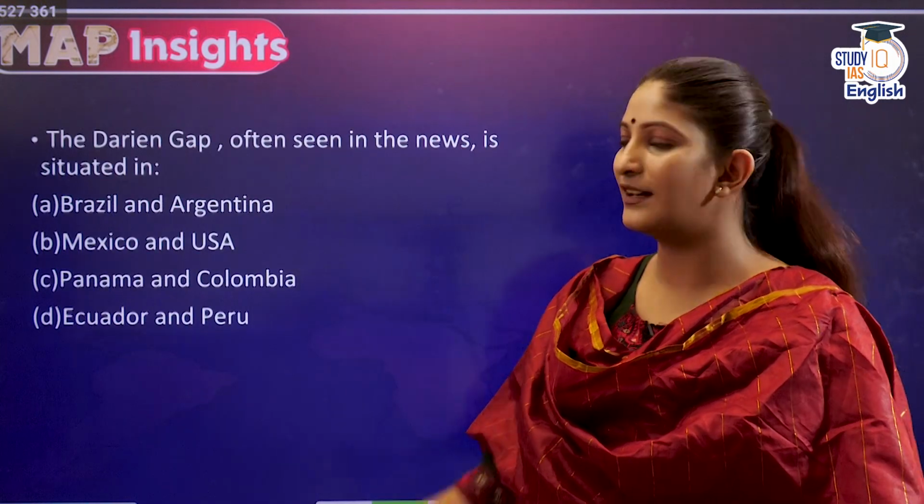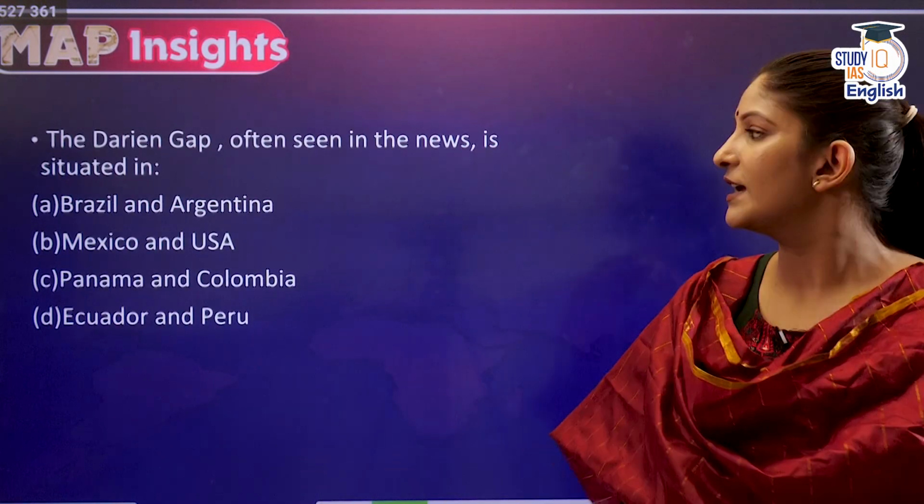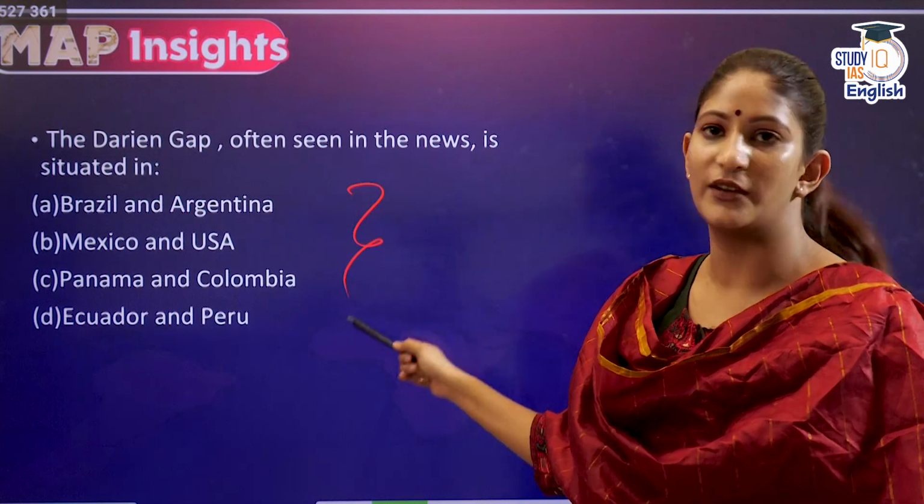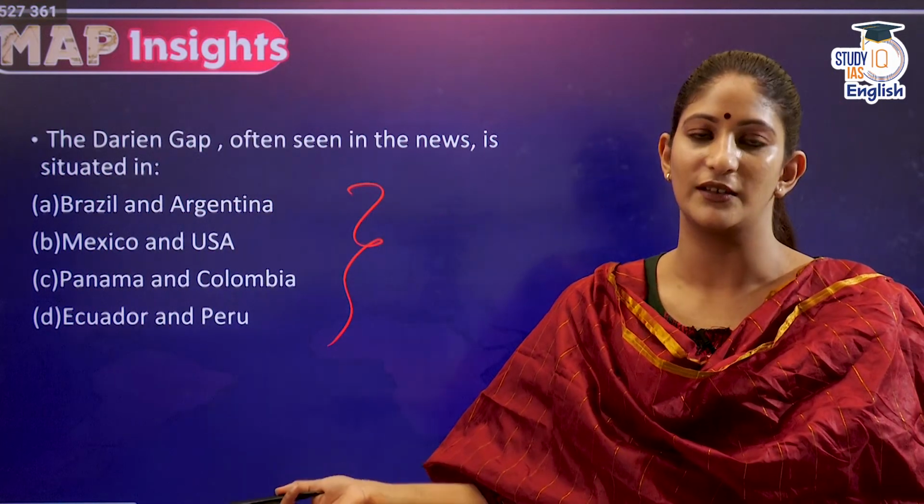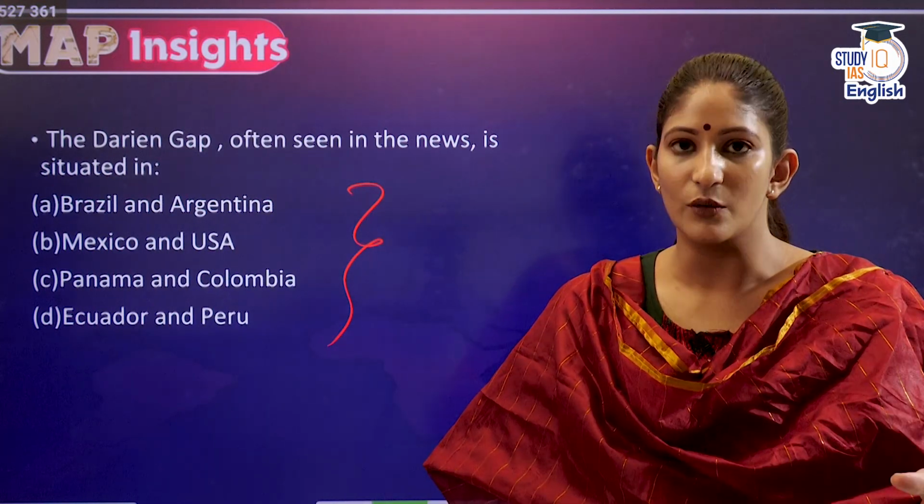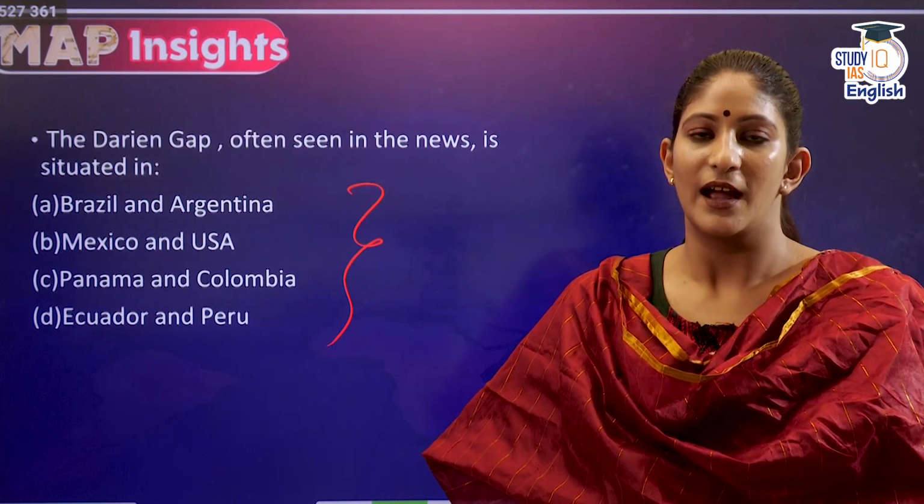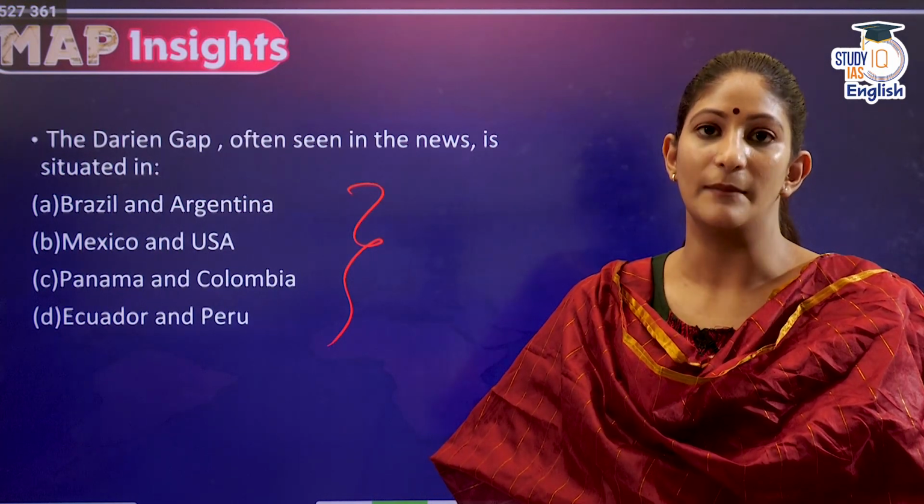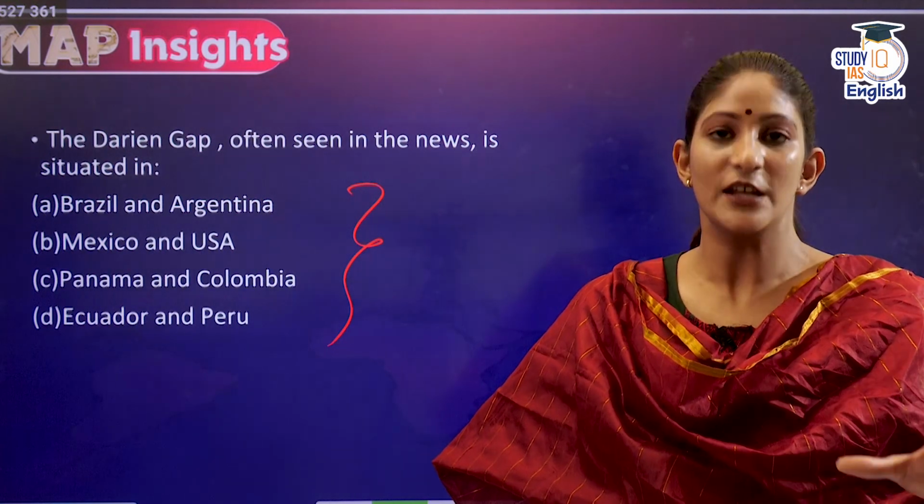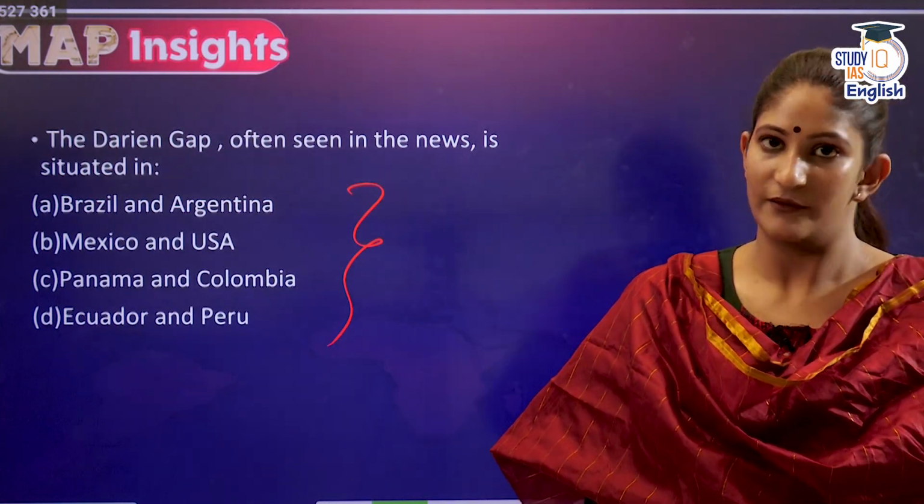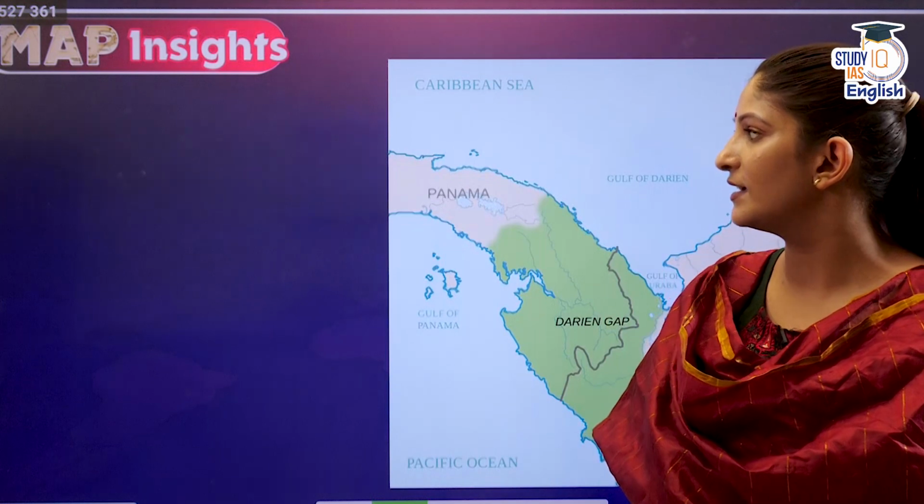Okay. Now the Darien Gap, which is often seen in the news, is situated in, and these are the countries, because in the pair countries only they are situated, as in it's a transitional zone from one country to another. And what is a Darien Gap? Darien Gap is a huge area of forest. We will talk about that. So let's see, this is the Darien Gap that I am talking about.